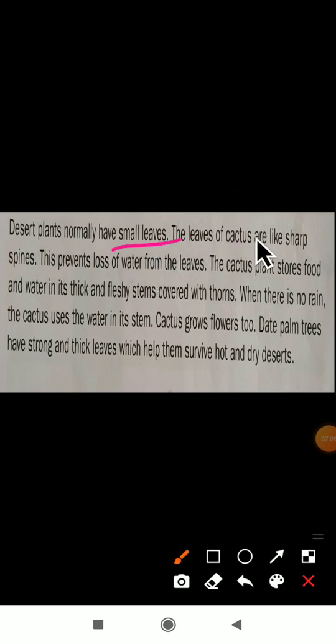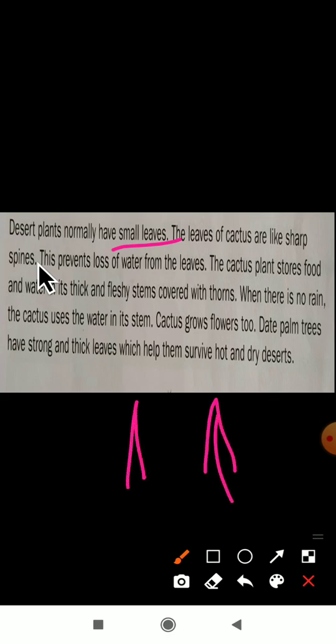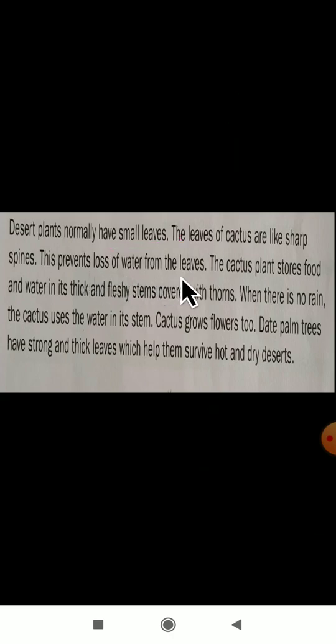The leaves of a cactus are like a sharp spine. Yes, how are the leaves of a cactus here? They are very sharp. Okay, sharp spine like this. The leaves will be sharp like this, like a needle, a sharp structure, and spines. This prevents the loss of water from the leaves.